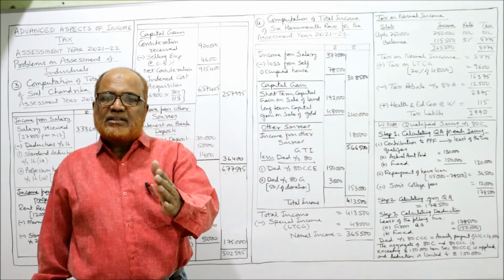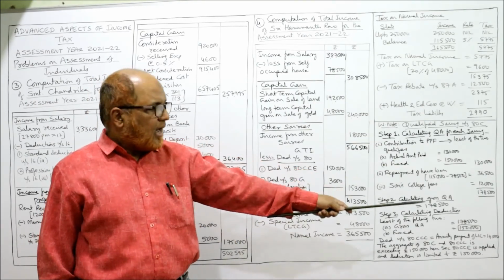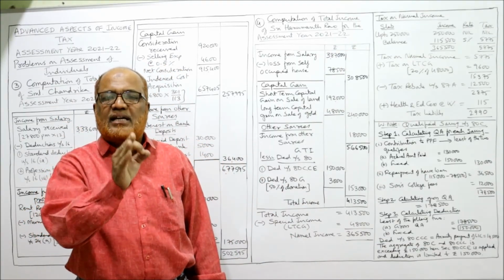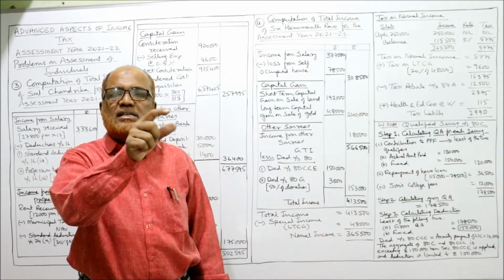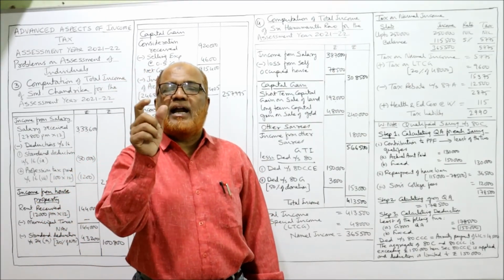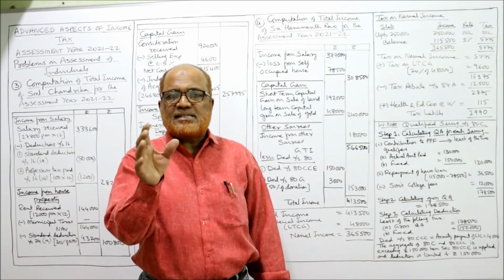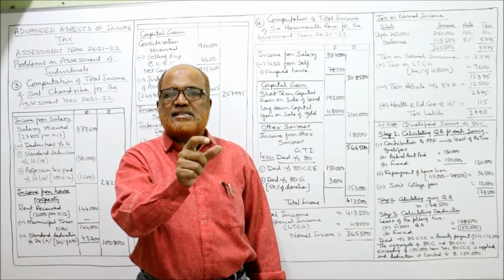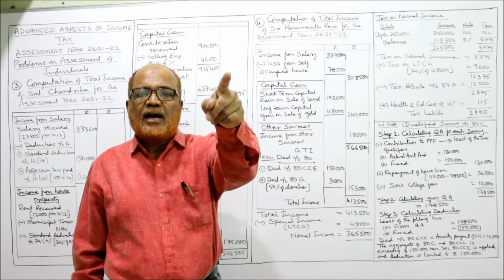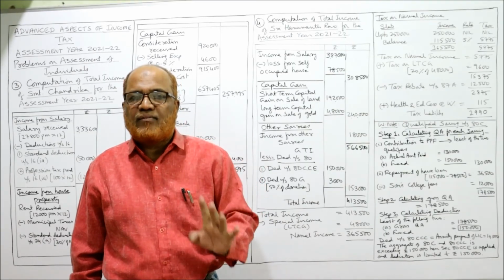So 1,50,000 is the deduction the assessee is getting under 80C and 14,500 under section 80CCC. But one more section is there, 80CCE. This section says the total deduction under section 80C and 80CCC should not exceed 1,50,000.